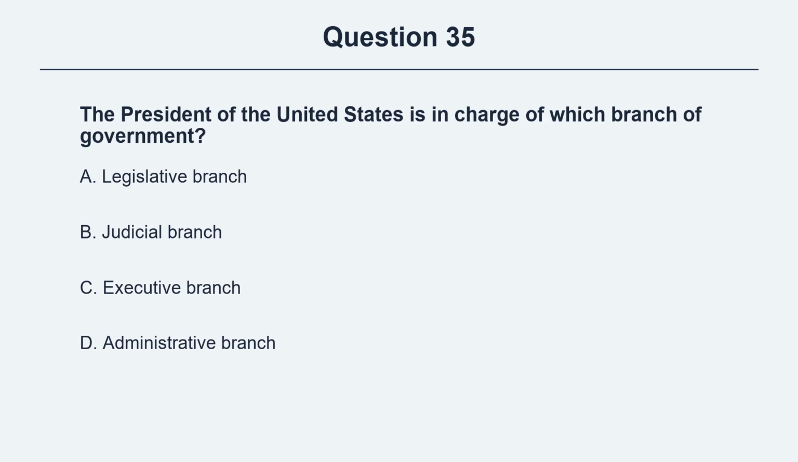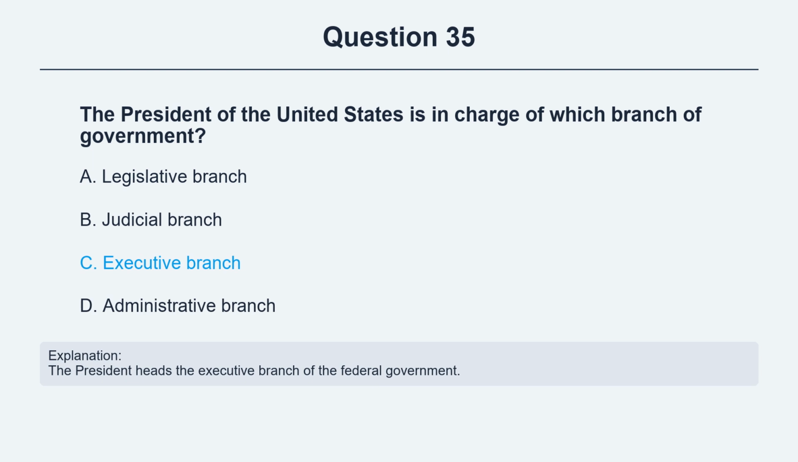Question 35. The President of the United States is in charge of which branch of government? Option A, legislative branch. Option B, judicial branch. Option C, executive branch. Option D, administrative branch. The correct answer is option C, executive branch. Explanation: the President heads the executive branch of the federal government.